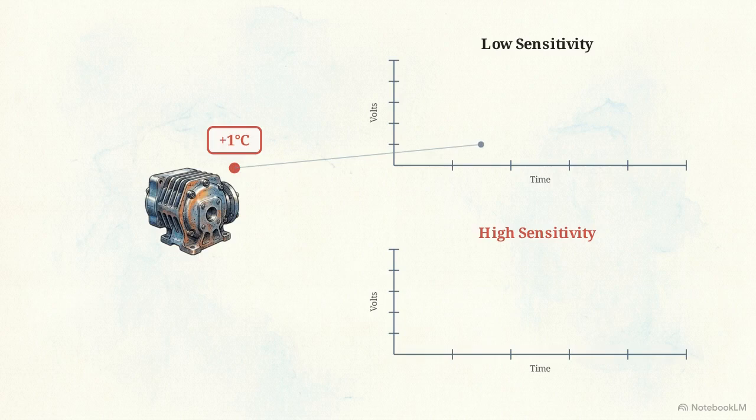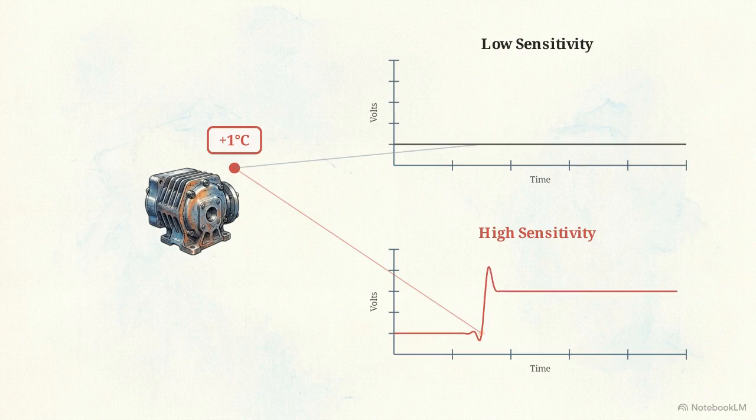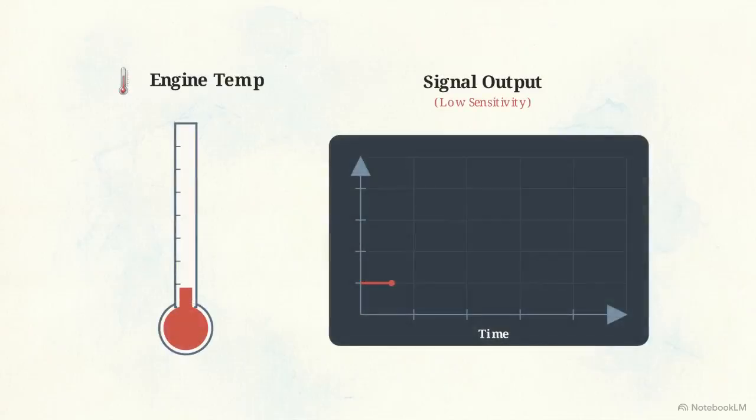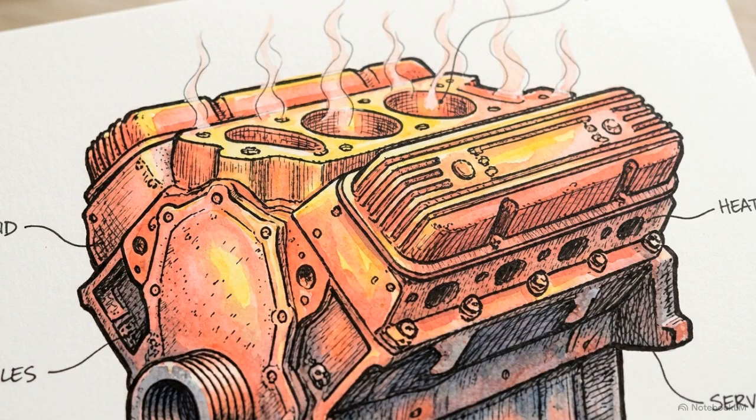First, sensitivity. If temperature increases by 1 degree, a low-quality sensor misses the shift completely. A sensitive transducer outputs a clear, readable spike. We need this high sensitivity to extract meaningful data. If the physical changes in the environment are minute, a sensor with low sensitivity will output a flat line, making it impossible to tell if the engine is running steady or slowly overheating.